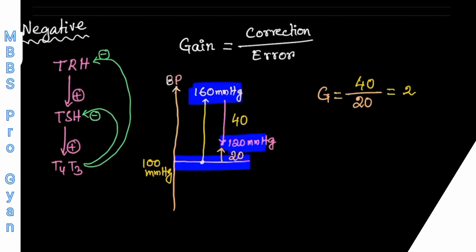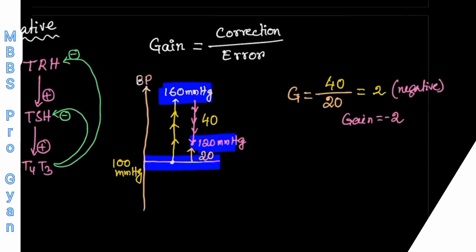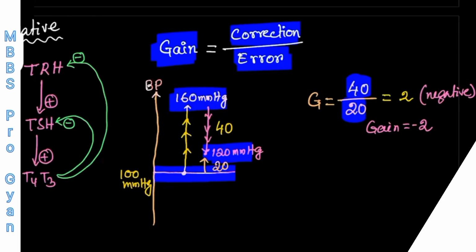Now if I look at the direction of this correction, blood pressure is rising in the positive direction, and the baroreceptor is trying to correct in the opposite, negative direction. So obviously this gain is a negative gain. So in this example, the gain of the baroreceptor control system is -2. Getting my point? So please remember this formula: gain is calculated by correction upon error, and correction here is 40 and error is 20.